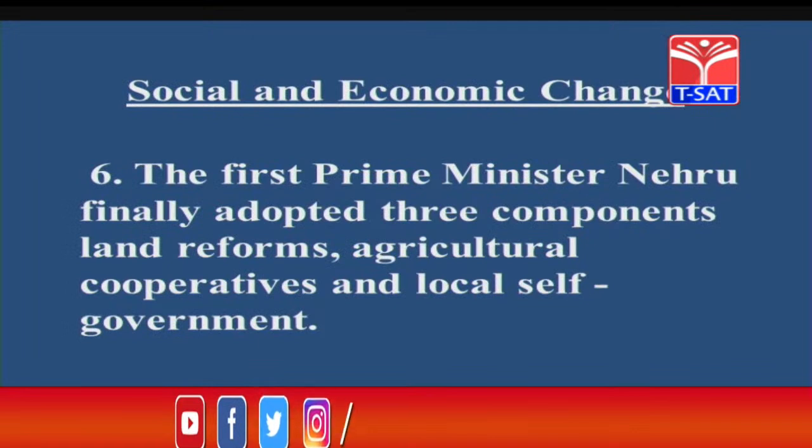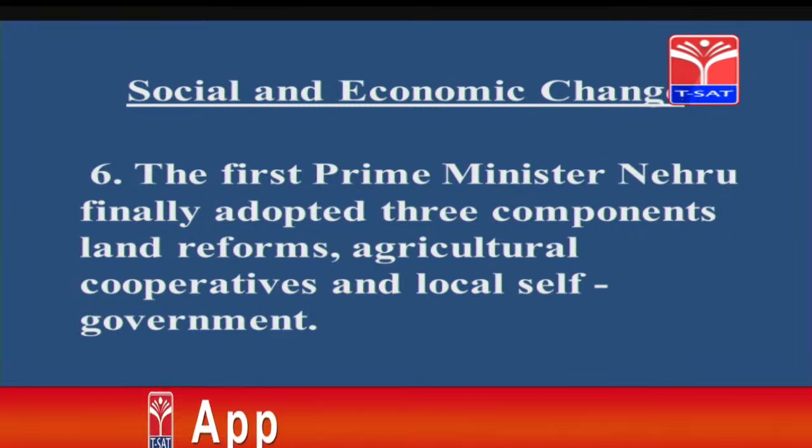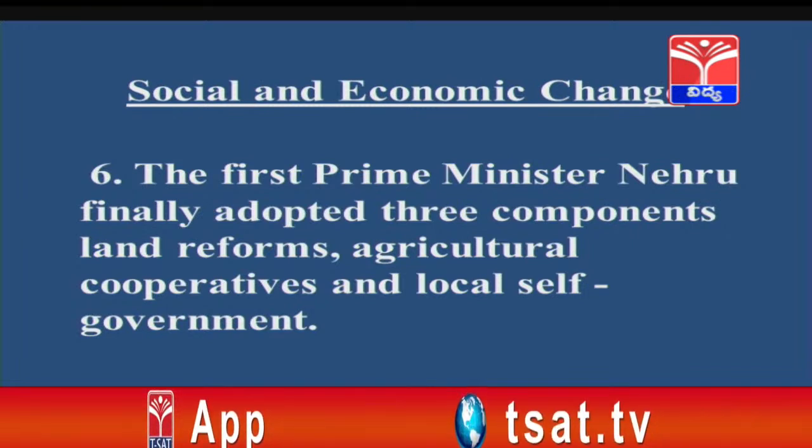The first Prime Minister Nehru finally adopted 3 components: land reforms, agricultural cooperatives and local self-government. In order to develop the root level of our administration, that is the rural areas, villages, land reforms must be changed.